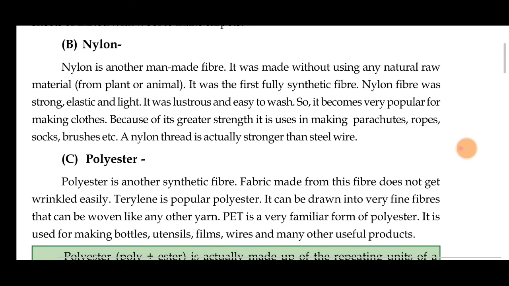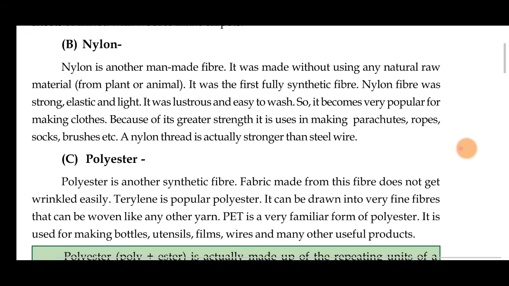Nylon fiber was strong, elastic and light. It was very lightweight, stretchable, flexible, and also strong. This was the first man-made synthetic fiber which was very successful, not using any natural raw materials. It was lustrous and easy to wash.